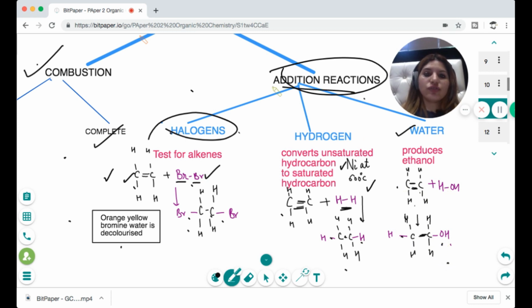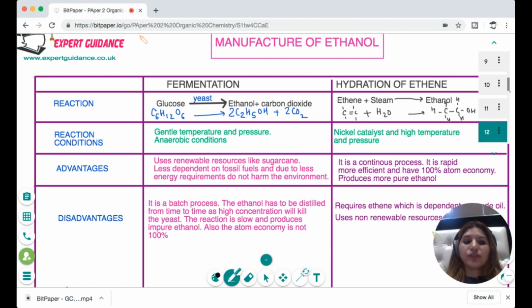So by addition reaction from alkene, you can get haloalkanes, you can get alkanes back, and when you use water, you can get alcohols. Okay, so these are all the reactions of alkene. Make sure you are able to write all these reactions. Okay, next is very important: manufacture of ethanol.